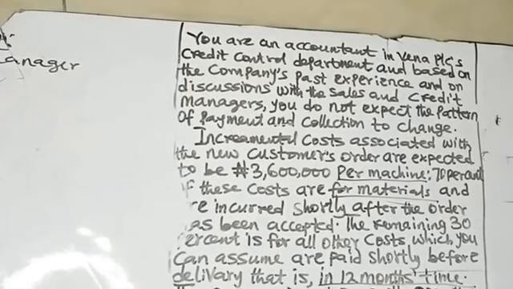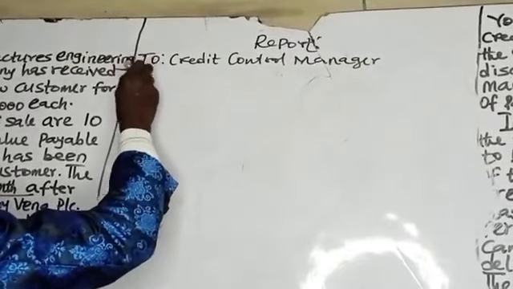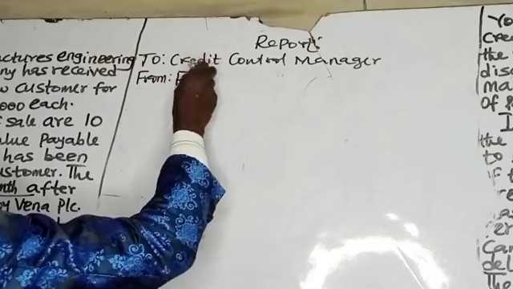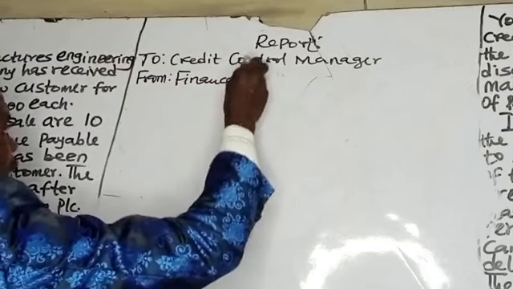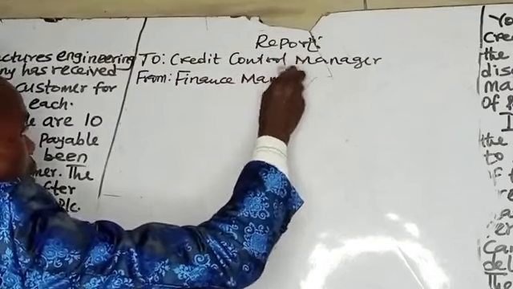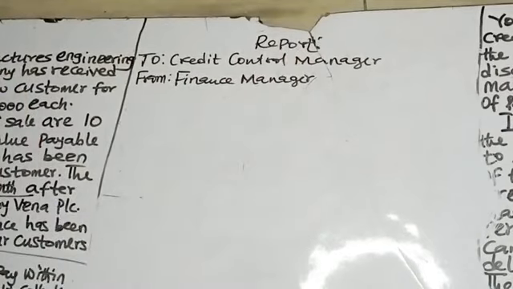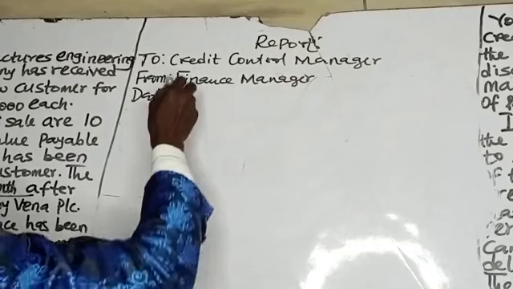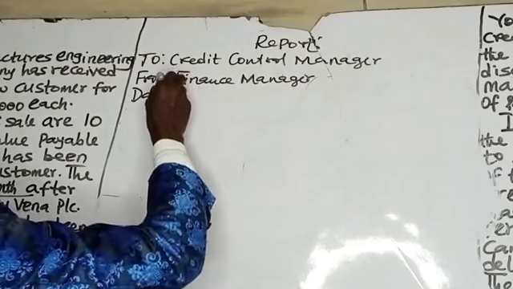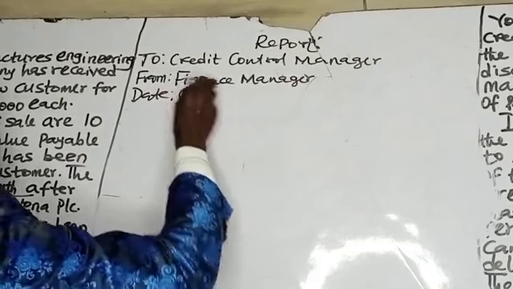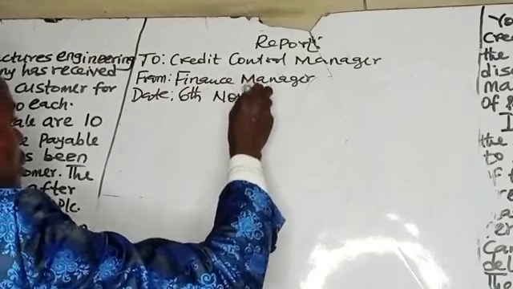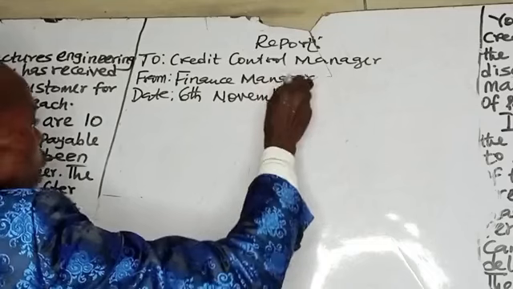From the finance manager. Then date. And put today's date, 6th November 2024.